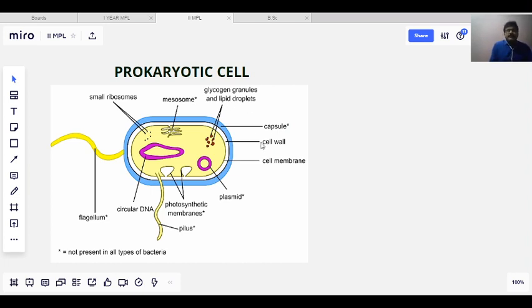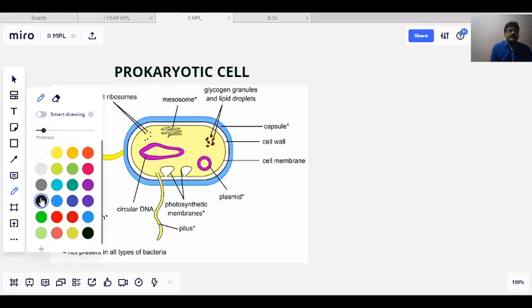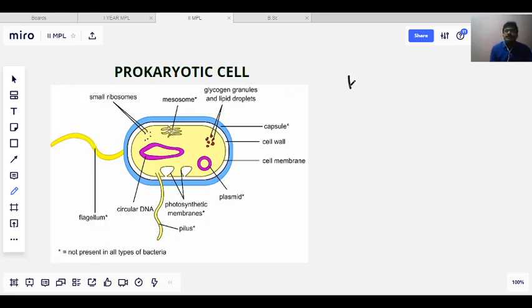So let us start with the prokaryotic cell. Pro means before and karyo means nucleus.